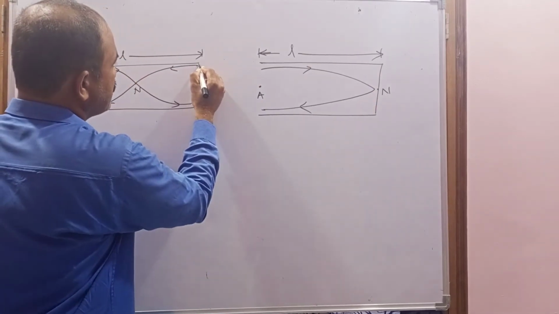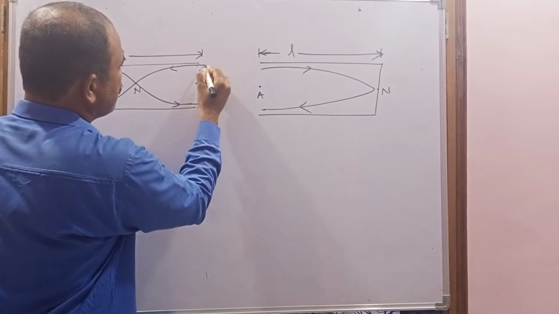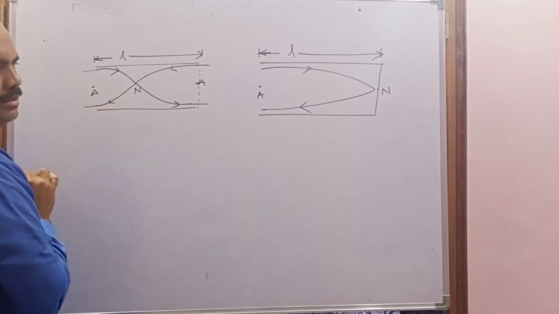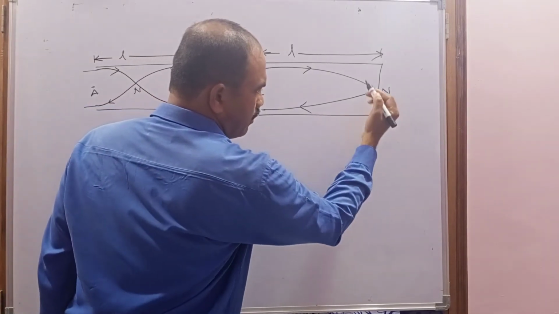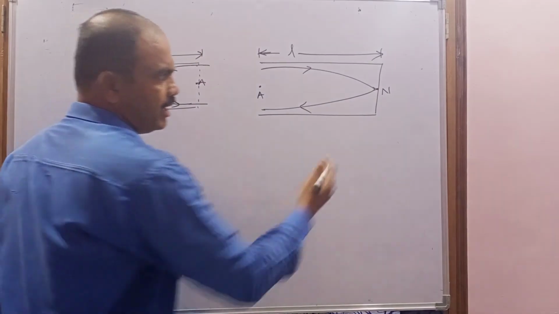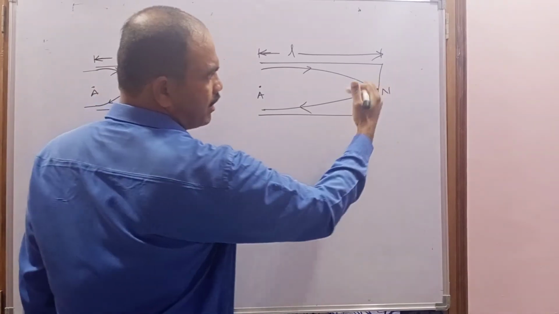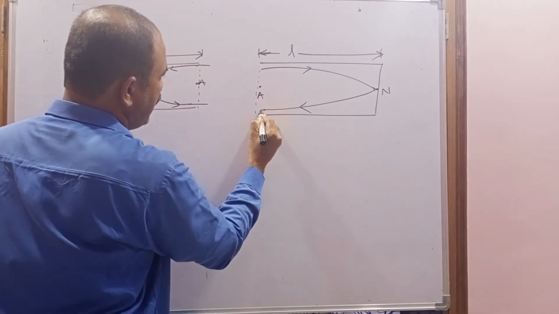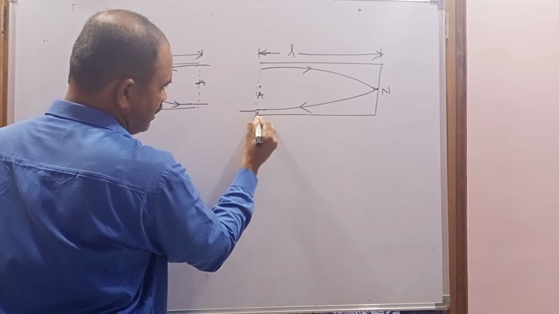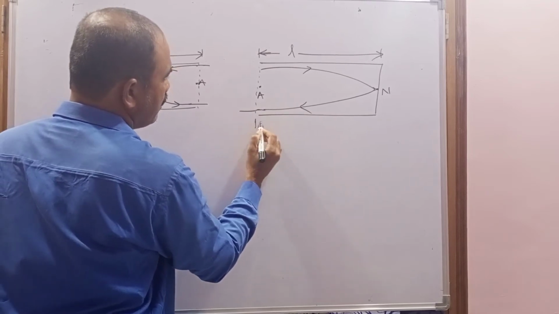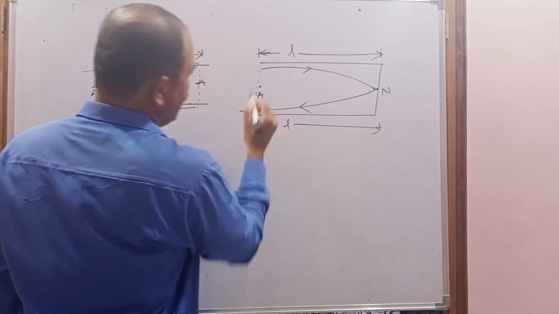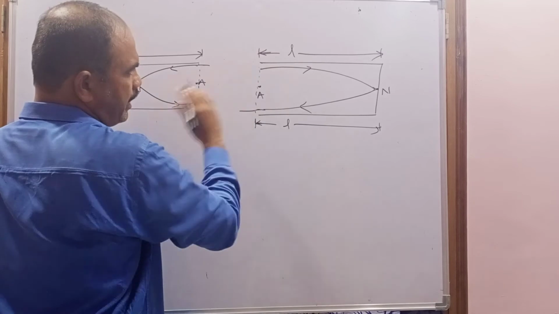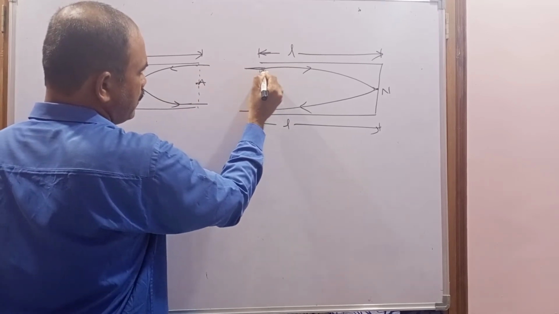Due to this, the stationary wave will go up to here, and this side also up to here. This is possible only at the open end. At the closed end, the particles are not free to vibrate, so the wave does not go beyond the pipe. But at the open end, it goes beyond the pipe also. Actually this is the length we took, only up to here. But because of this freedom to vibrate, the particles vibrate beyond the pipe also, and that's why the stationary wave comes to here.